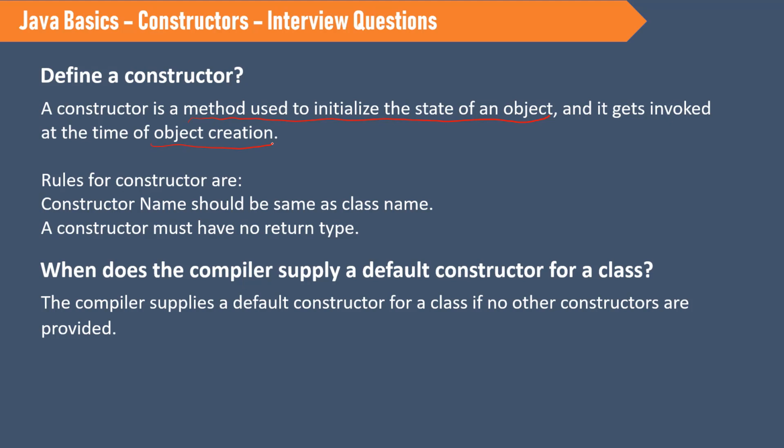Second question: when does the compiler supply a default constructor for a class? For example, we have defined a class and we haven't defined any constructors in that class. In that case, the compiler itself provides a default constructor for the class. That means when there are no constructors in the class, then the compiler provides a default constructor.